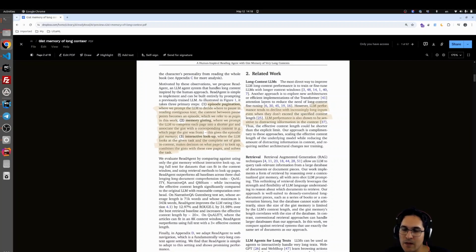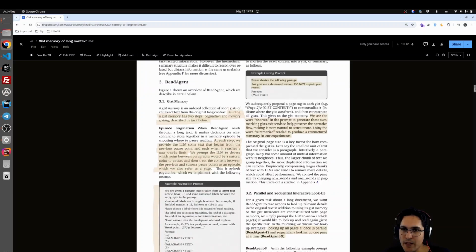Another thing is that LLM performance is also shown to be sensitive to distracting information in the context. So when we use, for example, RAG, maybe the embedding gets distracted, like the top 5 embeddings that we are retrieving are referring to some distracting information.